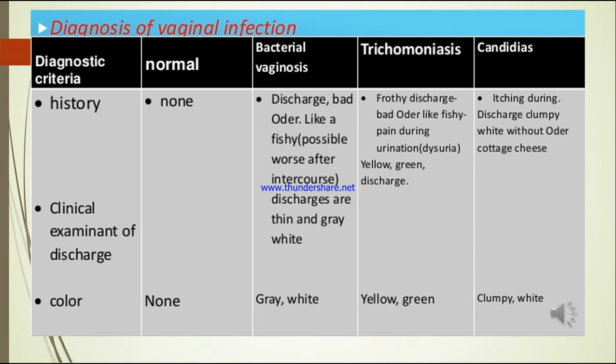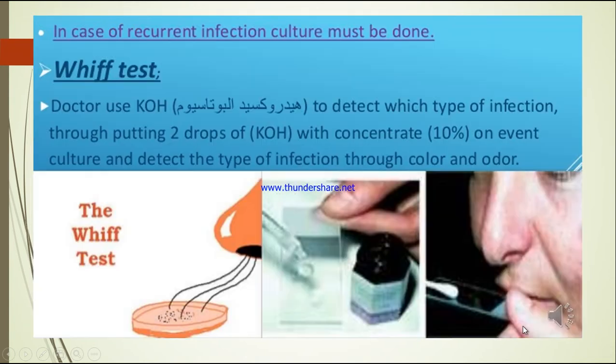So this is the history, and also the clinical examination of the vaginal discharge. Next, coming to the color. Normal, there is no color, it is clear. Whereas in bacterial vaginosis, it is grey-white, trichomoniasis, yellow-green, and candidiasis, lumpy white.